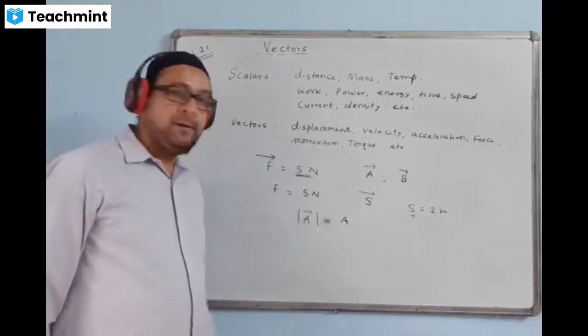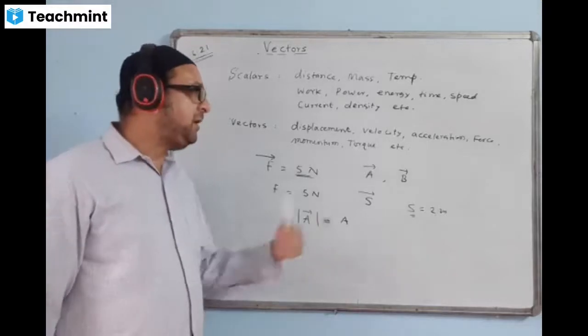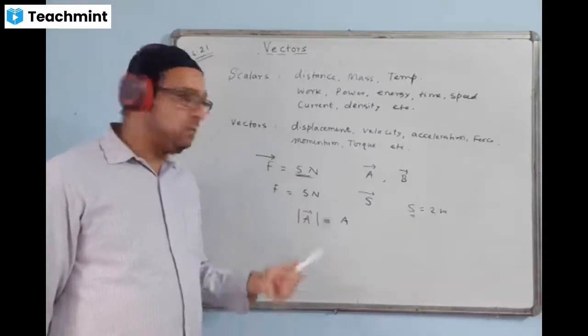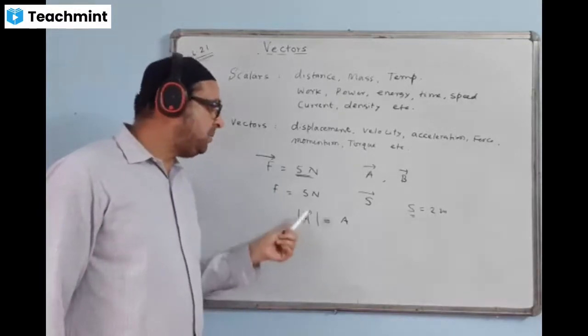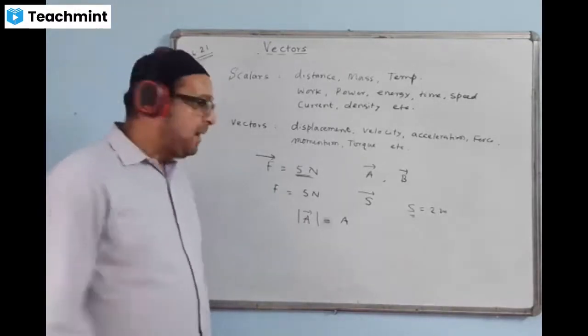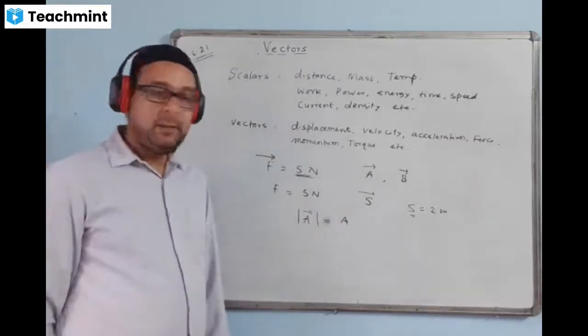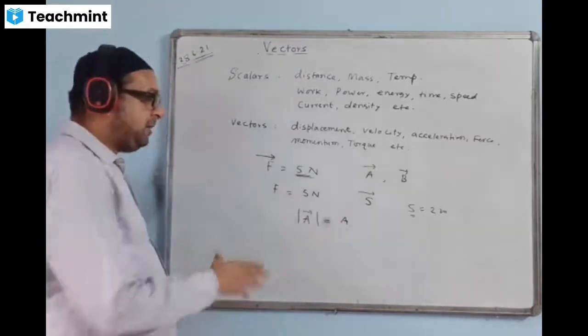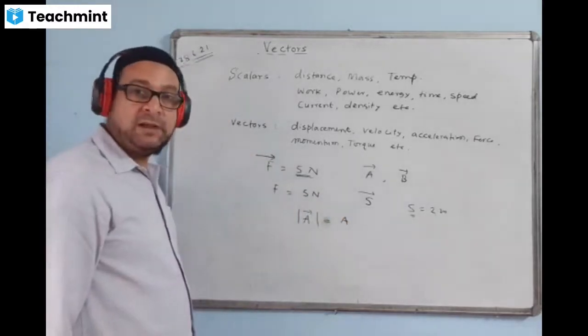Magnitude is only the size, like 3 unit, 4 unit, whatever unit. So only the size I write about. Either you write this way or we write A, it is the same thing. This talks about only the size, only the magnitude, without any direction.